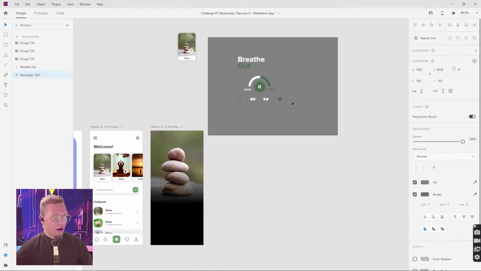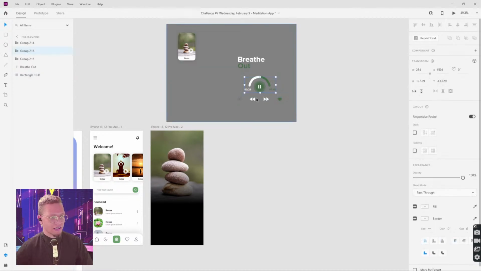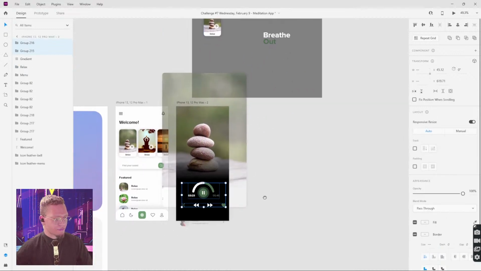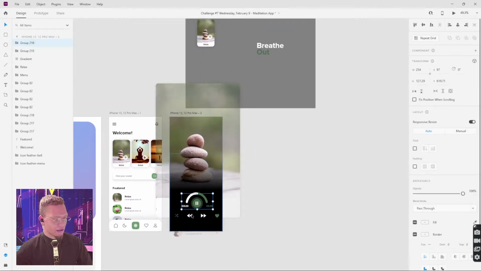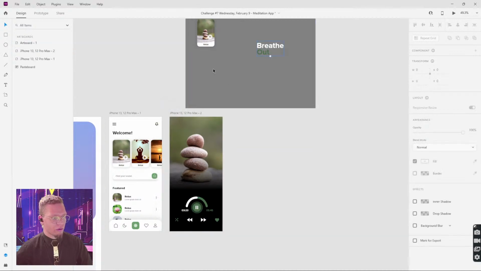I'm going to pull all of these assets here and here. We're going to pull them centered here. And let's see. Right about here, we're going to pull in a title.